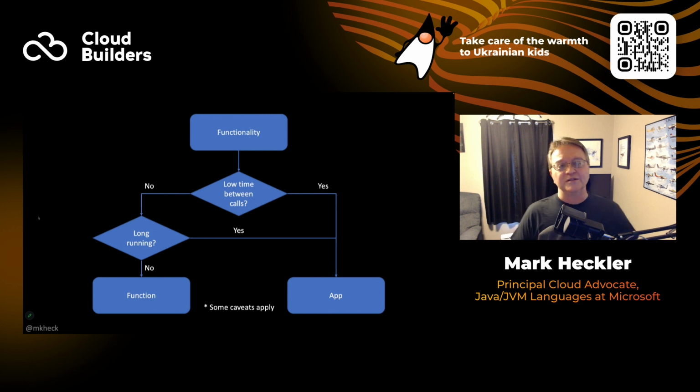time between calls? Meaning this service is going to be accessed, maybe overlapping, maybe it's 24/7, 365, just a continuous barrage of requests coming in for this particular functionality. Or maybe it's a very sporadic access of that functionality. So maybe once an hour something happens, or once a day something happens, or just infrequently. And if so, if there is